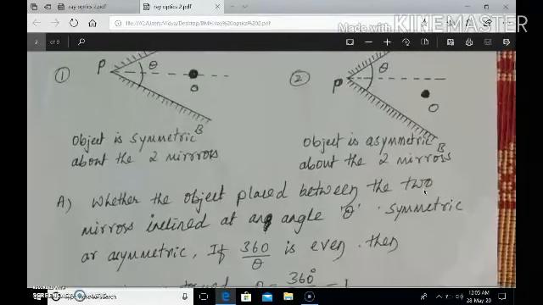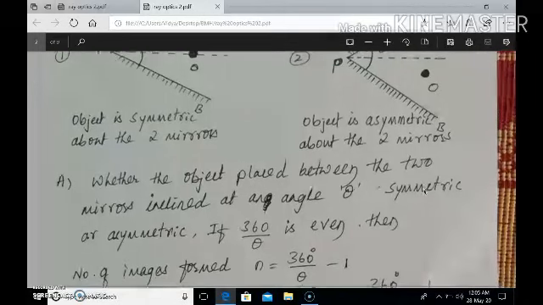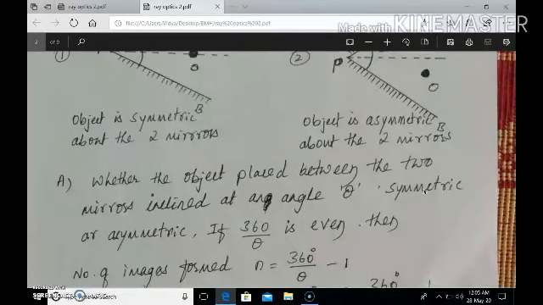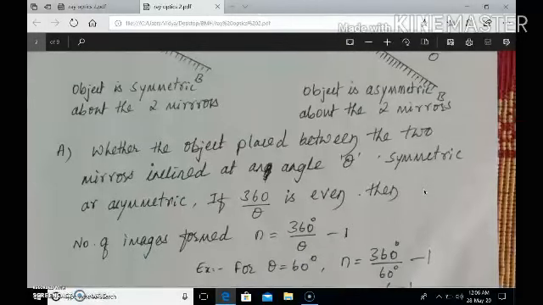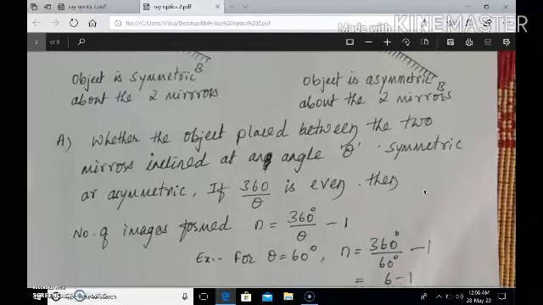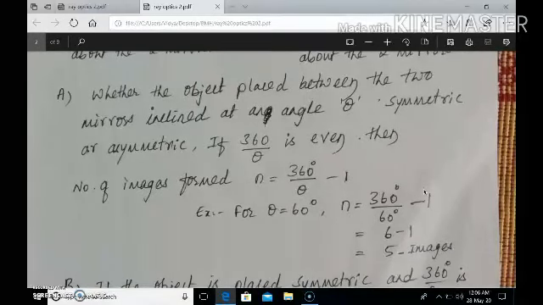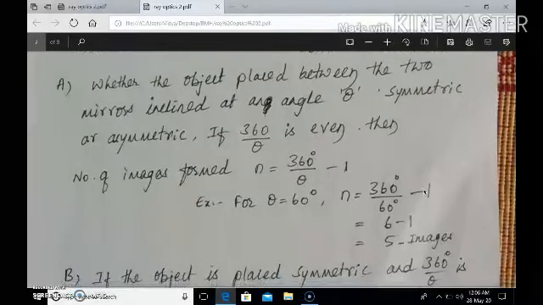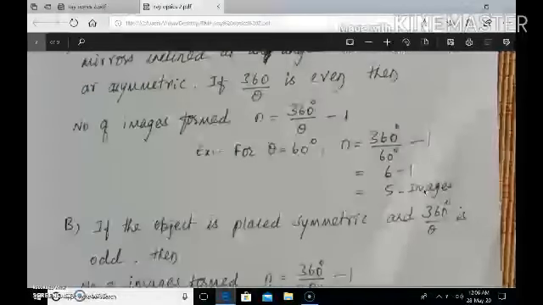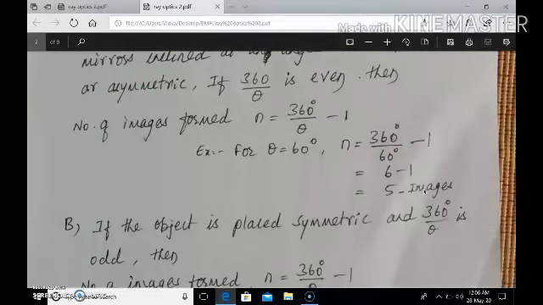There are different cases. First, whether the object placed between the two mirrors inclined at an angle theta is symmetric or asymmetric. If 360 by theta is even, then the number of images formed can be calculated as n equals 360 by theta minus 1. For example, the angle between the two mirrors theta equals 60 degrees.